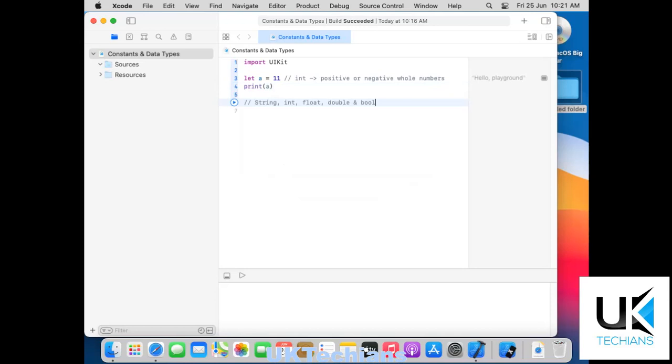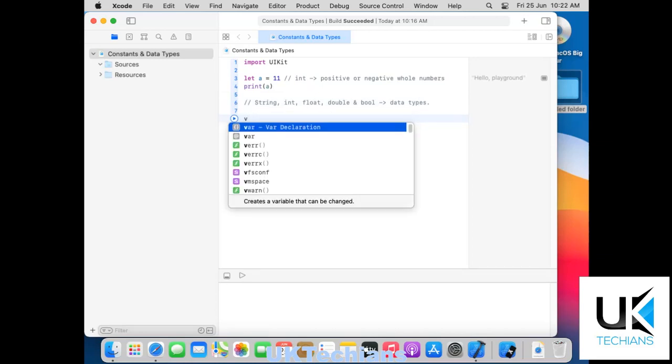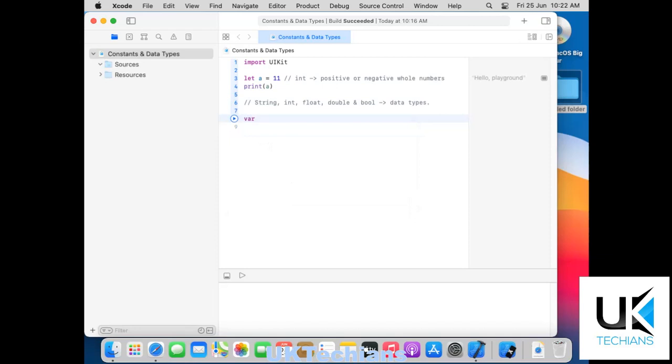What are these? These are the data types. Let's discuss each data type briefly. What is a string? A string is a simple data type that contains text. So we are initializing b with the quotations, and using quotations we have to enter the text here. So let's say hi UK Sections, do subscribe.